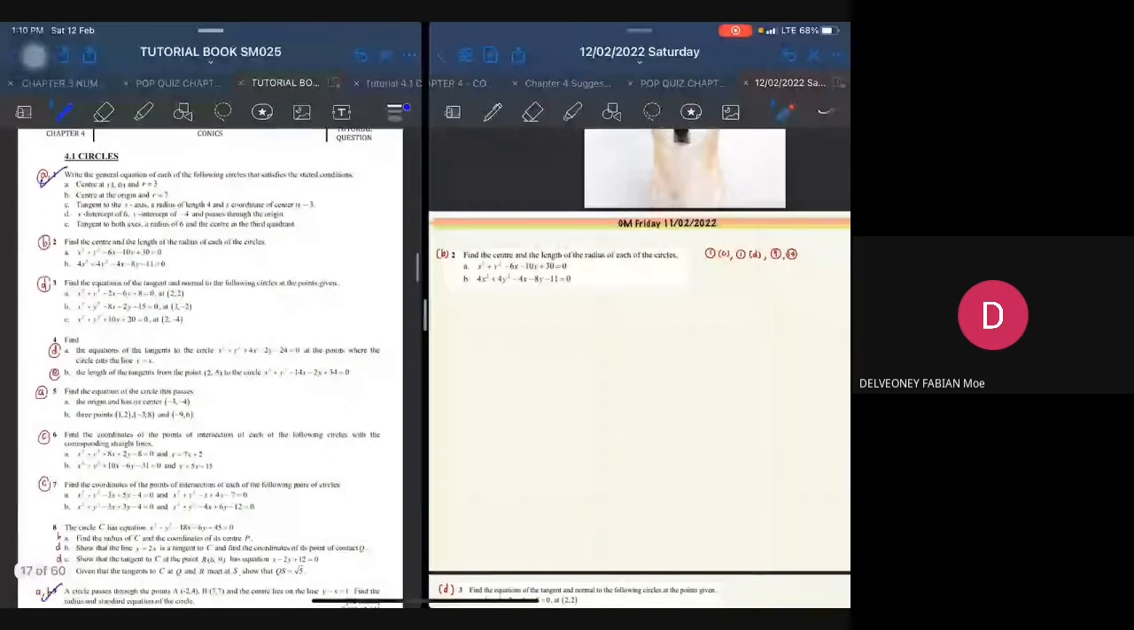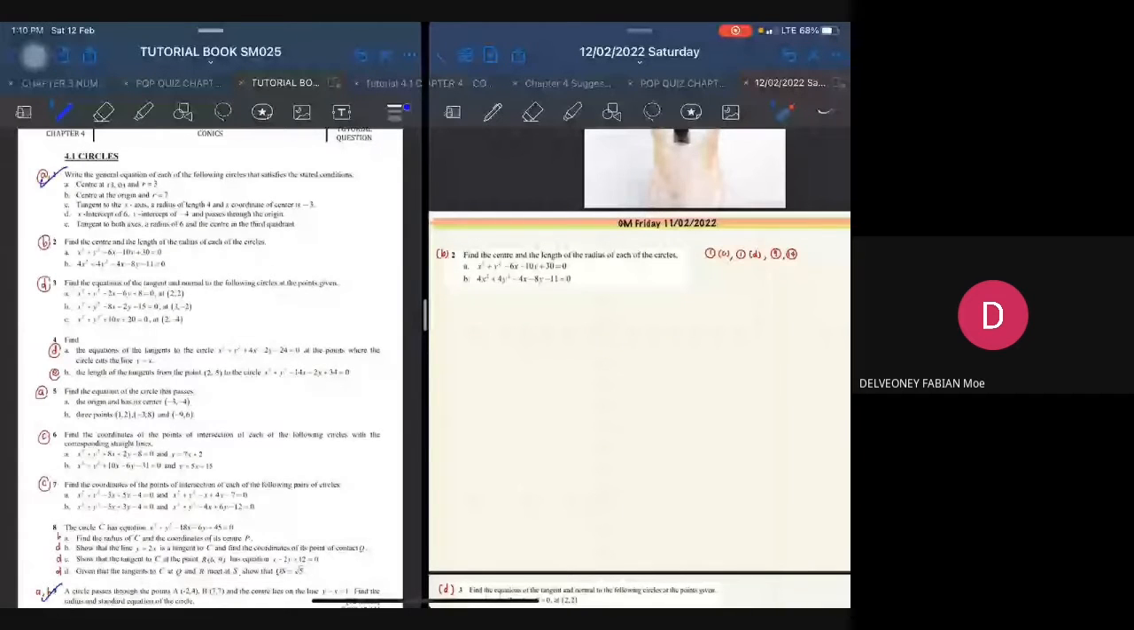Okay, so any question yang awak nak saya discuss? Saya pun tak ada spesifik soalan yang saya pilih untuk kita discuss. Sebab saya nak tengok awak punya soalan mana yang awak rasa susah. Ke semua okey saja? 12C. Okay, 12C.